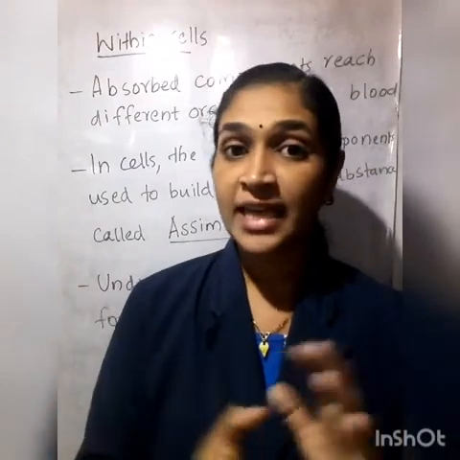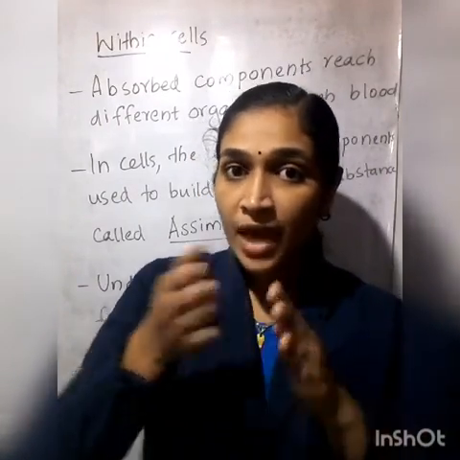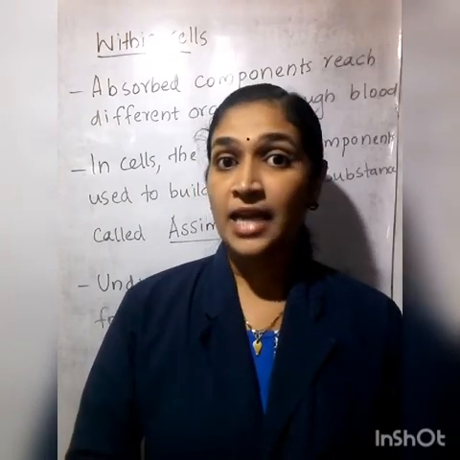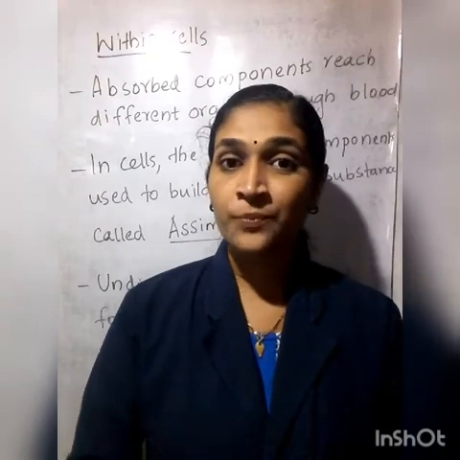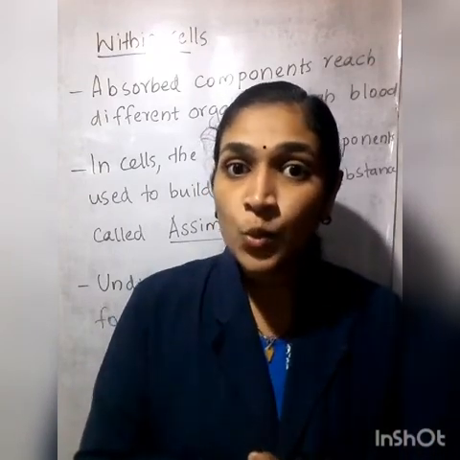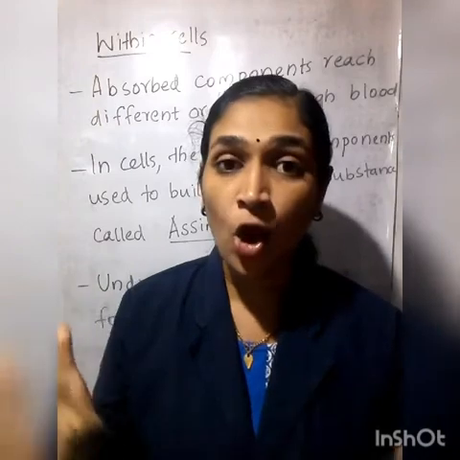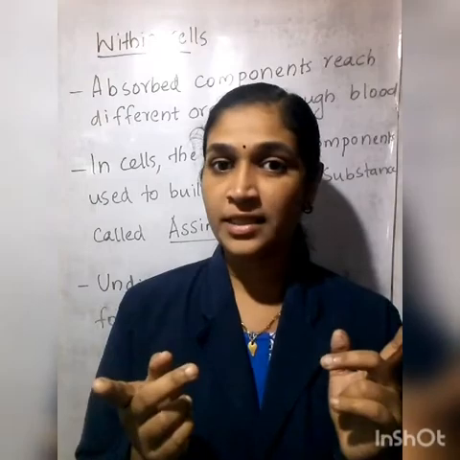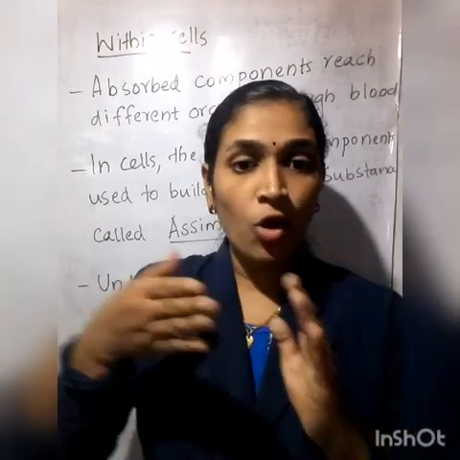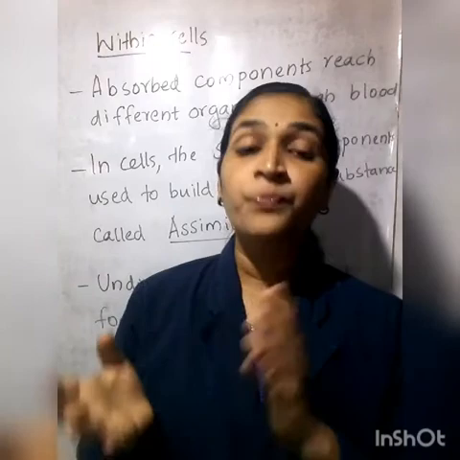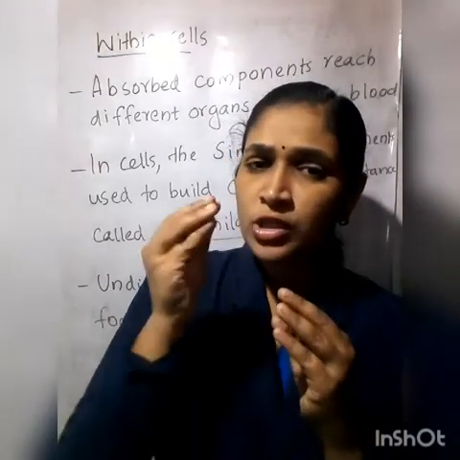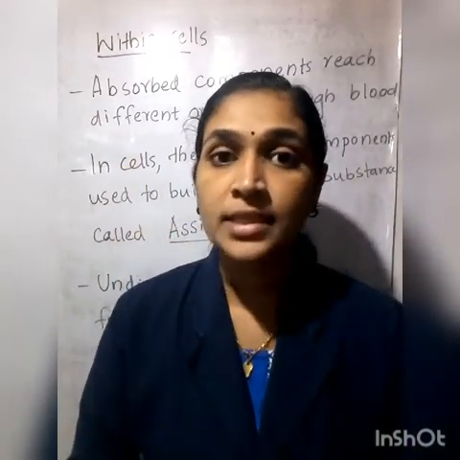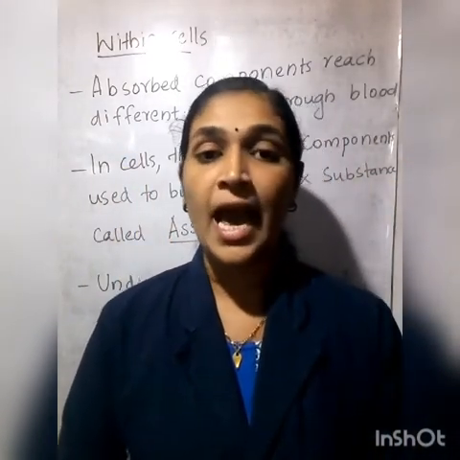So we have seen that digestion is the process of breakdown of complex substances into simpler substances, and assimilation is the process in which simpler substances are used to make complex substances. Understood? So both are opposite, isn't it? Digestion breaks down the complex substances, and what does assimilation do? Yes, in the process of assimilation, small simple components are built to make big, complex components, and this process is called assimilation.